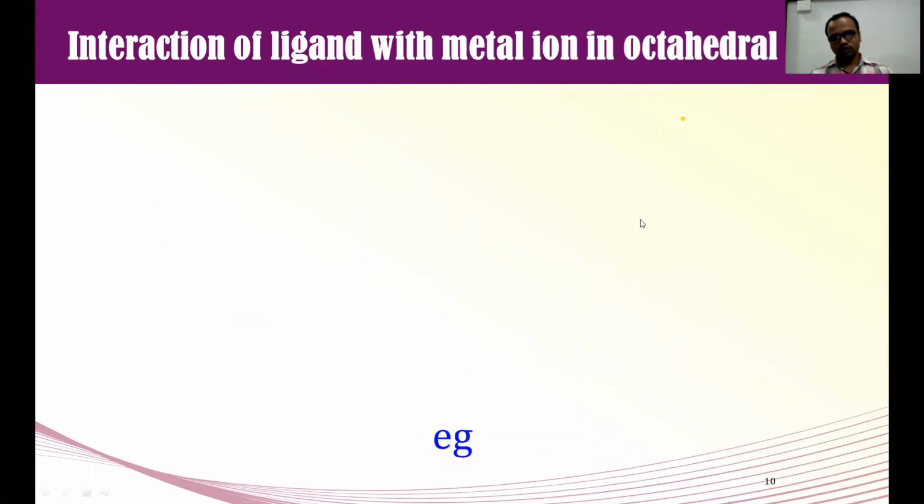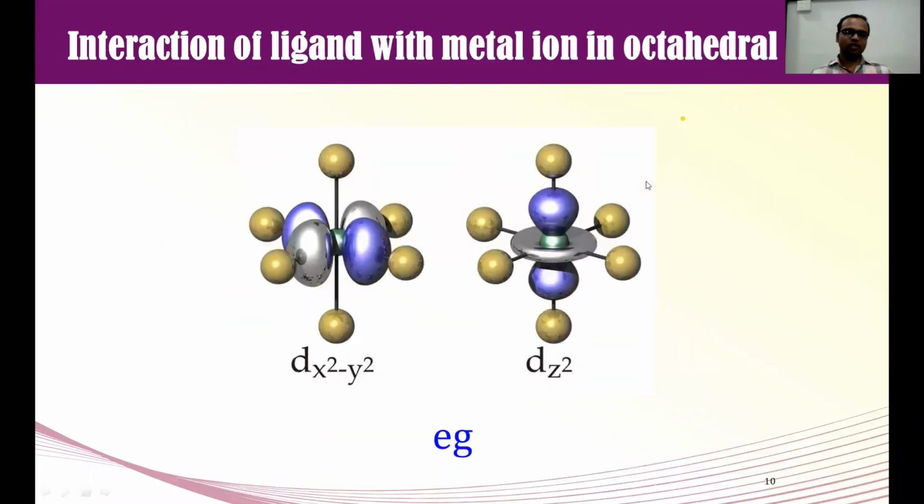This is the other group, the EG orbitals. Now see carefully what is happening. The lobes of the EG orbitals are present on the axis and the ligands are also approaching on the axis. In this case, there will be repulsion between the electrons of the ligand and the electrons of the central metal atom or ion.